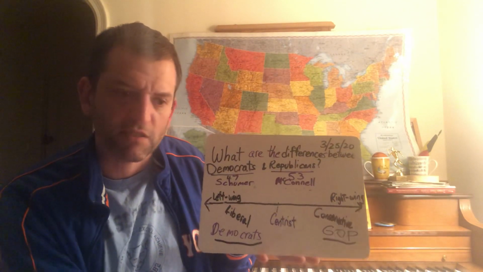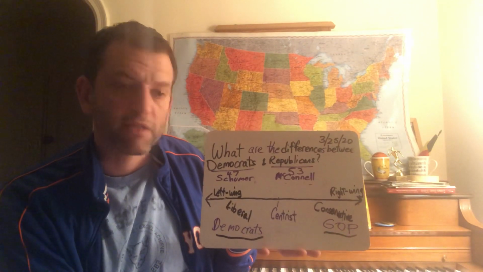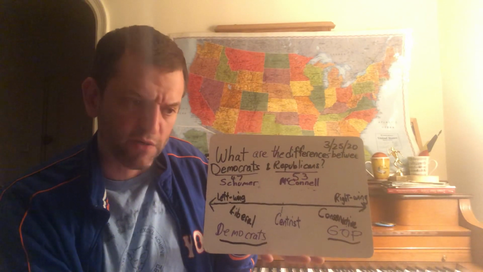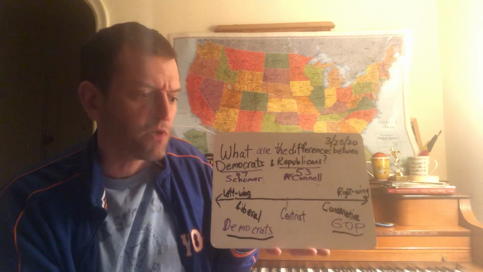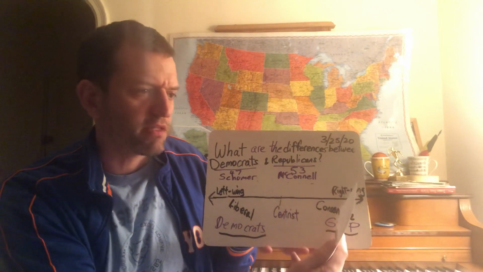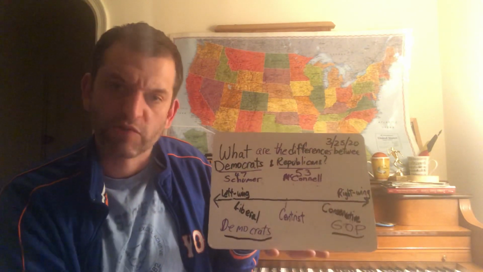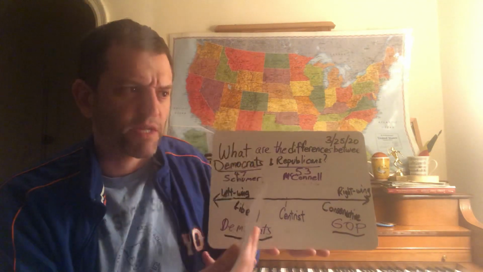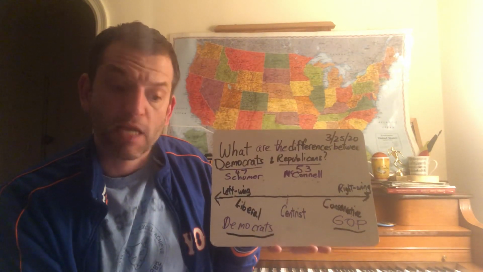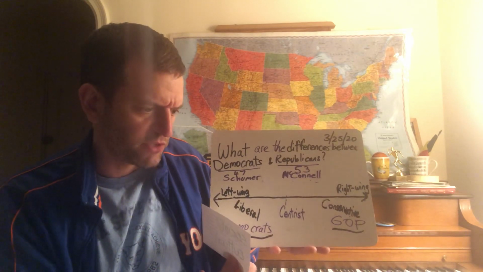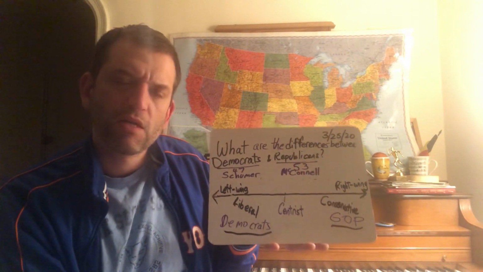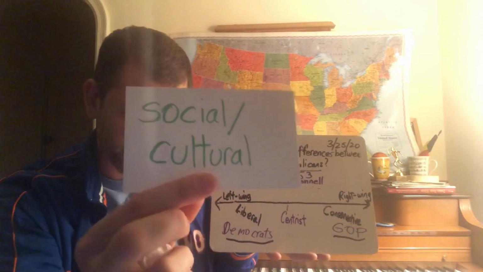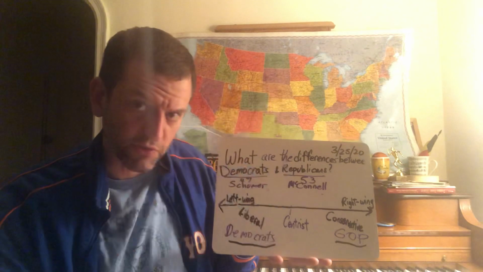They don't like protests too much. They want to respect the military, and respect the police and the firefighters. And Democrats respect them too. But it's just that they would say that Democrats don't do a good enough job in giving them their respect. There's a lot of cultural issues. Things like gay rights, gay marriage. That is a Democrat Party issue. Republicans were against that. So, again, it's a very complicated subject, but there are many differences on social and cultural issues.